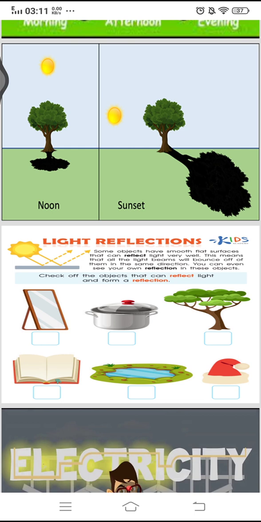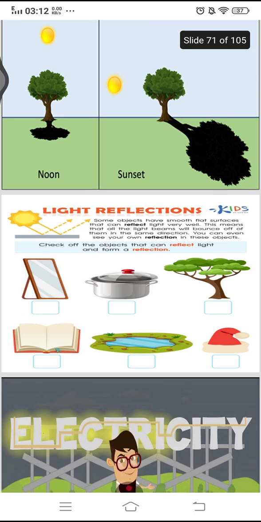And paper is translucent material, it allows some light to pass through. And a book is opaque, it doesn't allow light to pass through. And here is a pot, tree, and I think it is a hat or a bag, and they are opaque materials, and they make shadows. They don't allow light to pass through them.